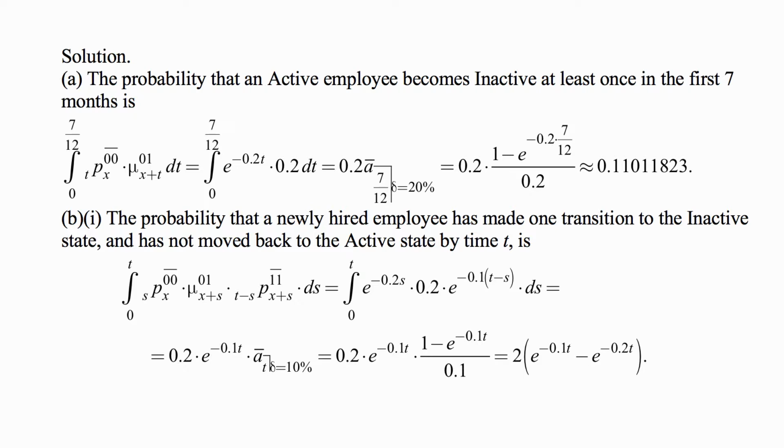And of course, a bar angle t is 1 minus e to the minus 0.1 t over 0.1. So 0.2 over 0.1 is just 2, and we end up with 2 times e to the minus 0.1 t minus e to the minus 0.2 t, which is exactly what we wanted.